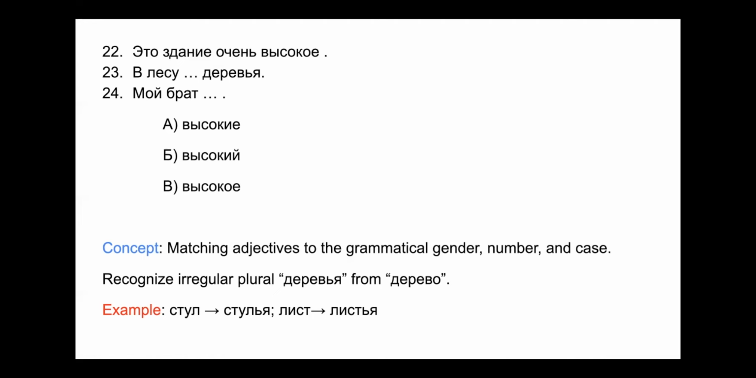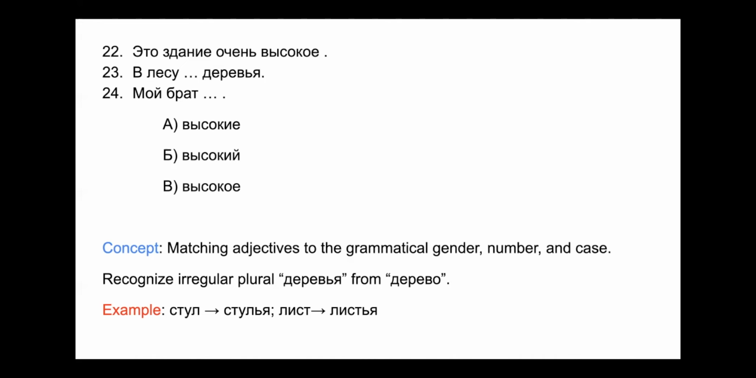And so because we have a plural, деревья, we're going to be looking for a plural ending for the adjective высокий. And the one that has the plural ending is A, высокие. Ие is going to be our plural ending to match it in the nominative form. В лесу высокие деревья.